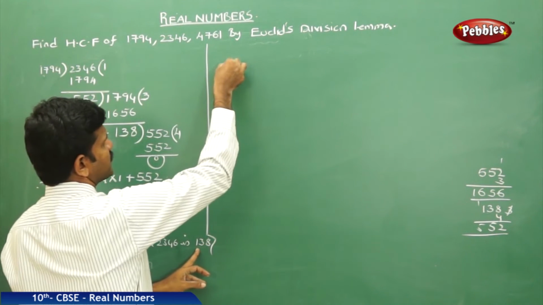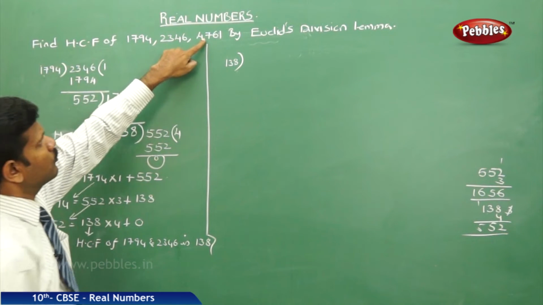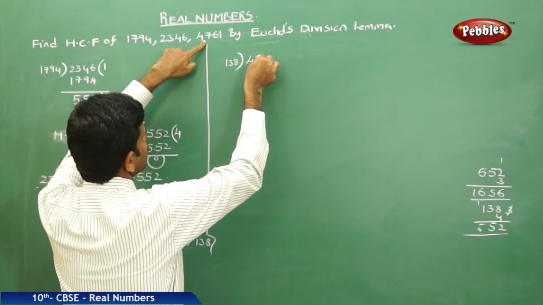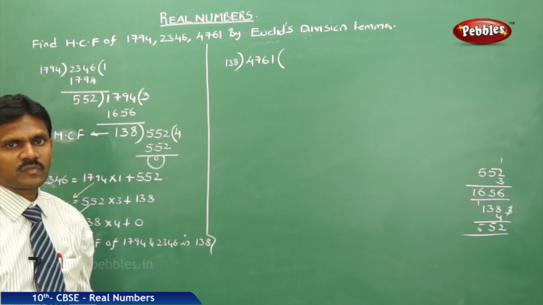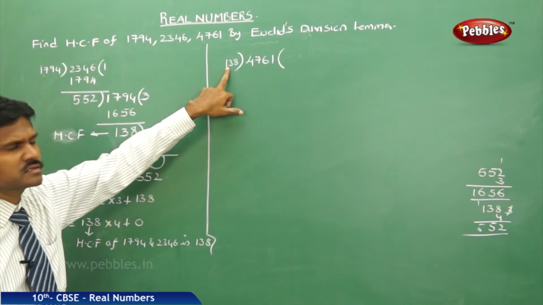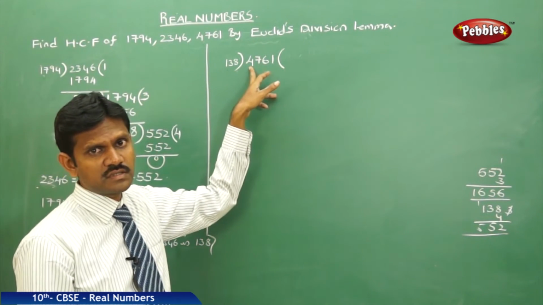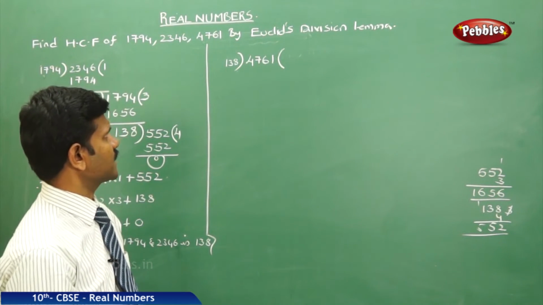Now take this 138 and the next number is 4761. See, one is in hundreds and the other in thousands, there is a lot of gap between the two numbers. Now let us check.